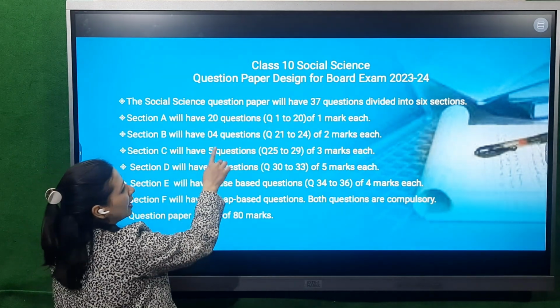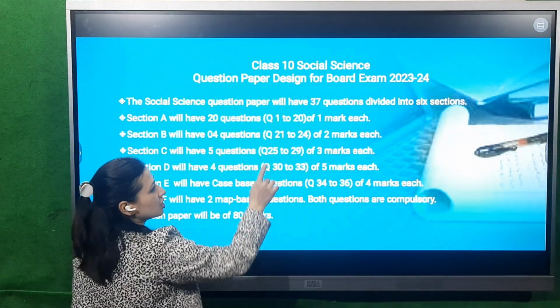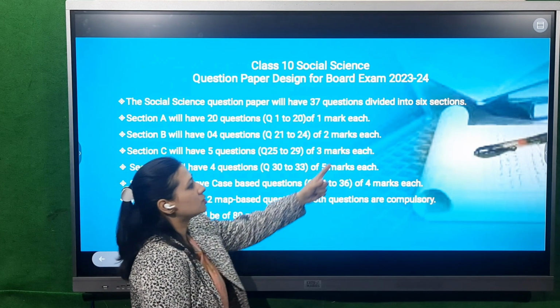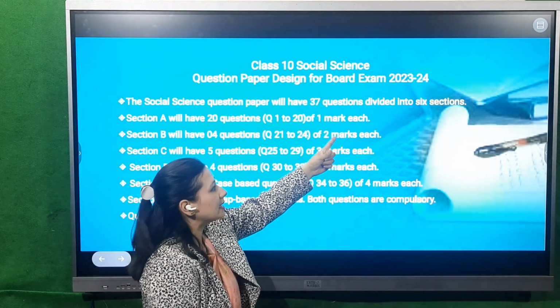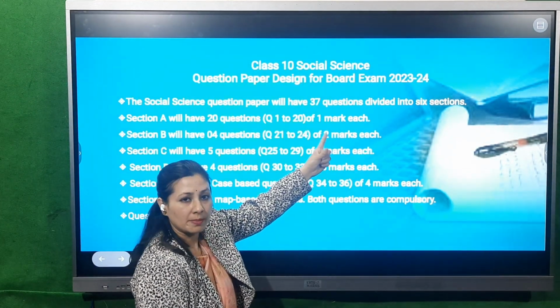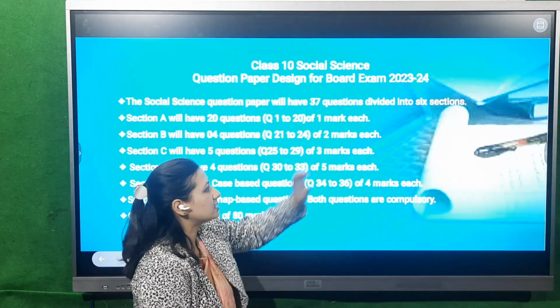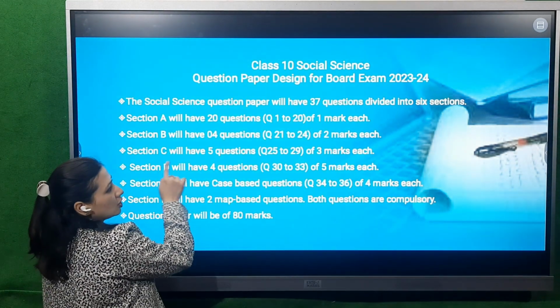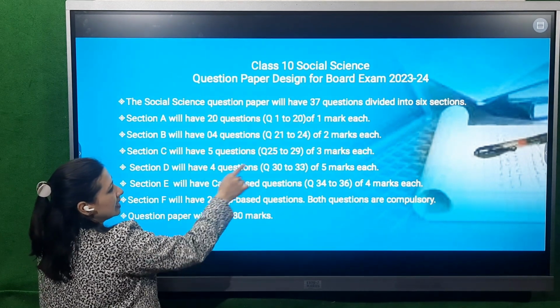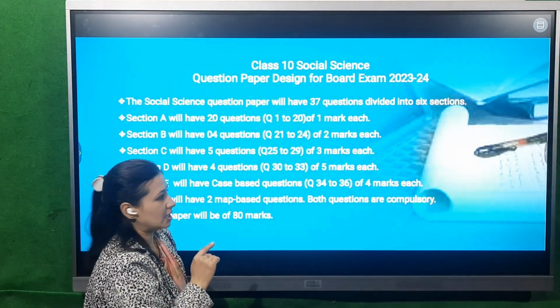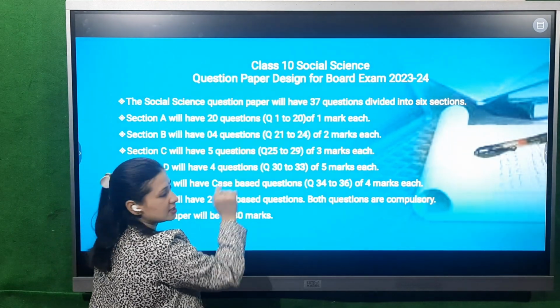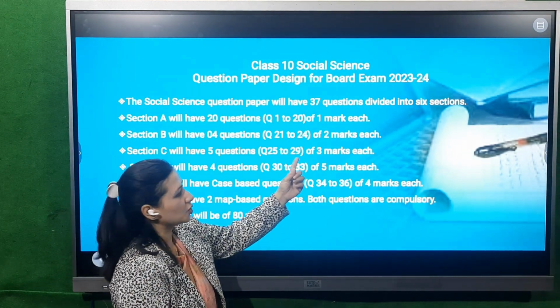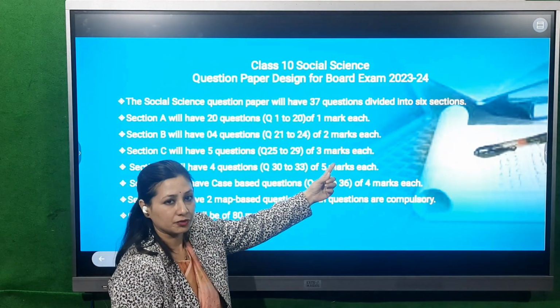Coming on to your section B. Section B will comprise of 4 questions, question number 21 to 24. Each question will be of 2 marks, and each question will be from history, pol science, geography and economics. So this is your short type question answer. Moving on to section C. This section will be long type question answers. There will be 5 questions in total, question number 25 to question number 29. Each will be of 3 marks.